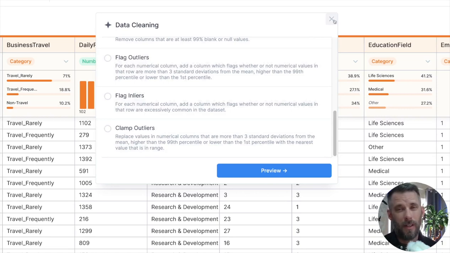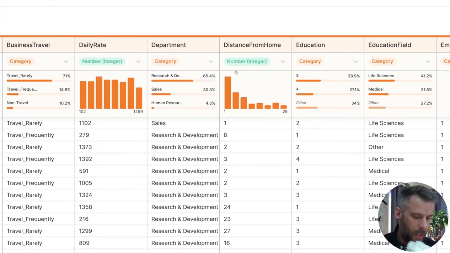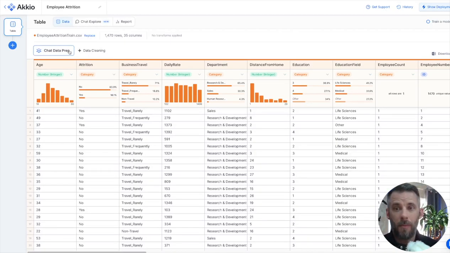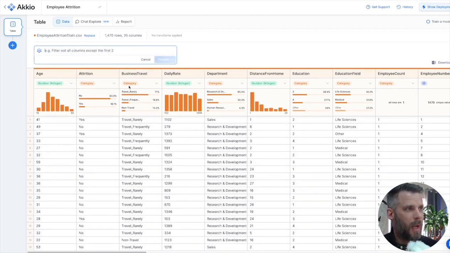I don't need to clean this data set, so I'm not going to make you wait through that. It takes a minute or two, but that's something you could accomplish with it. What I am going to do is use Chat Data Prep to manipulate what I have here a little bit. I'm just guessing here, I've worked with this data set a little bit, and I think something that might contribute to attrition is how many times they've changed jobs versus how long they've been in the workforce.